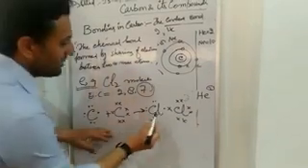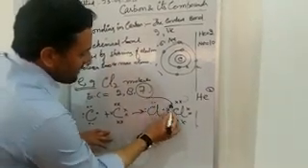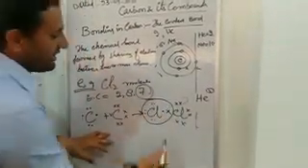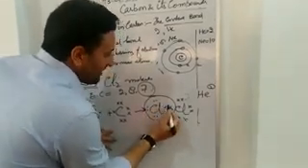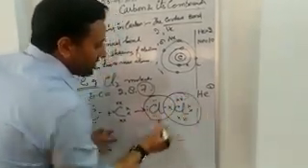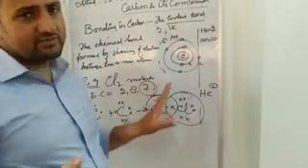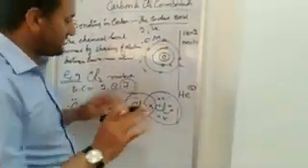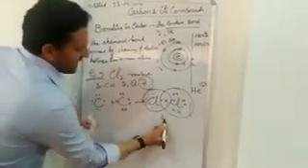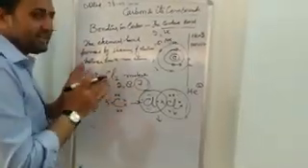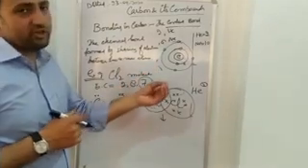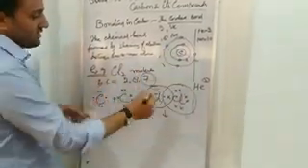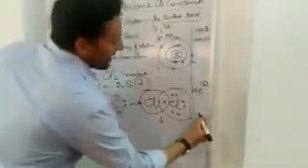Hence, what happens now? This pair of electrons can be shared by this chlorine, and the same electron pair is also shared by this chlorine atom. Both are satisfied, both form the stable molecule, that's chlorine, and the chlorine has attained the noble gas configuration of the nearest element, that's argon.